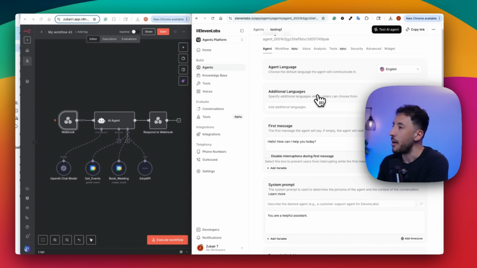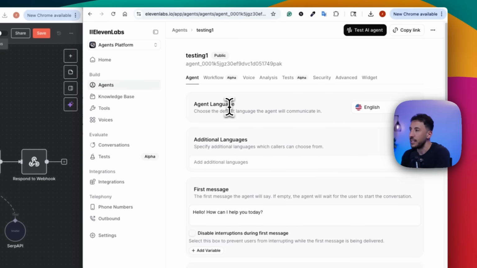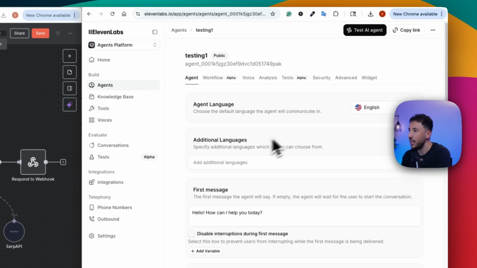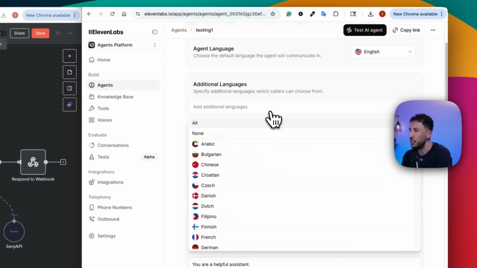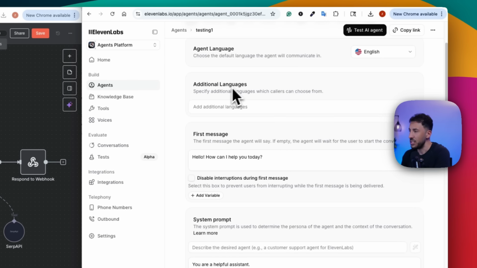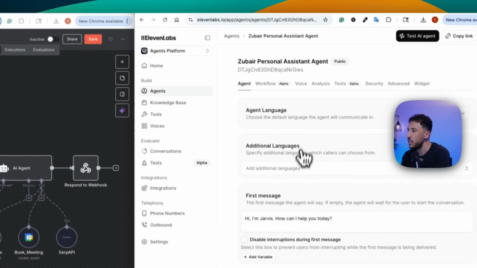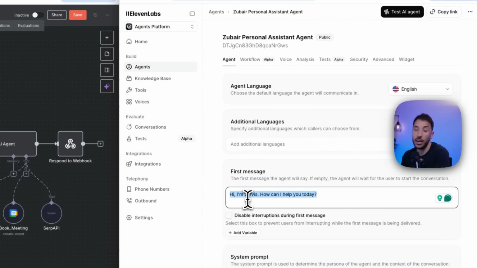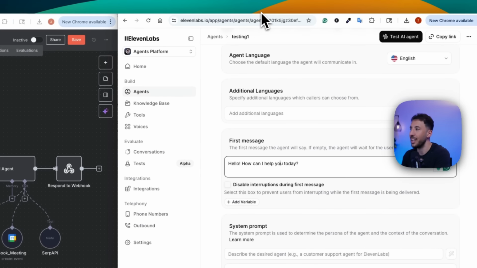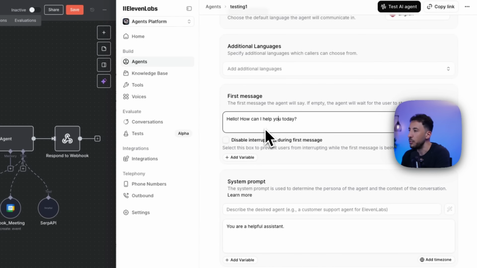Now, obviously the first thing is selecting the agent language. We're going to stick with English. Additional languages, feel free to add, but for the first version, I would suggest sticking with English. The first message, this is where you can customize. For example, if I go back to my personal agent, there you go. Mine says, hi, I'm Jarvis. How can I help you today? That's the first message the agent says. So you can feel free to play around with that.